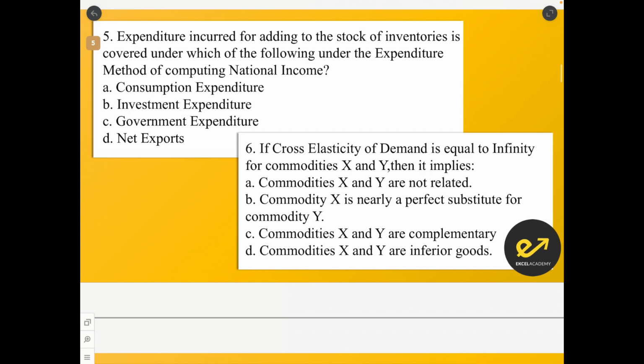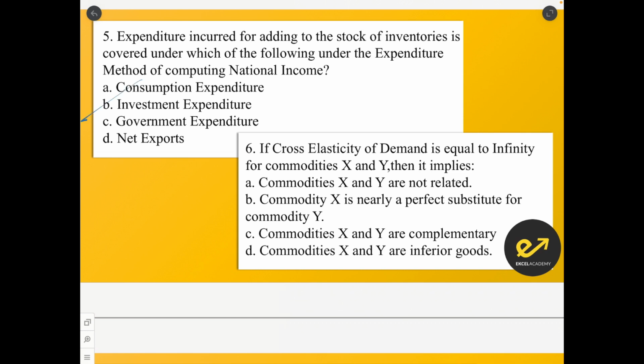Question number 5. Expenditure incurred for adding to stock of inventories is covered under which of the following under the expenditure method of computing national income? The answer for this is the investment expenditure.